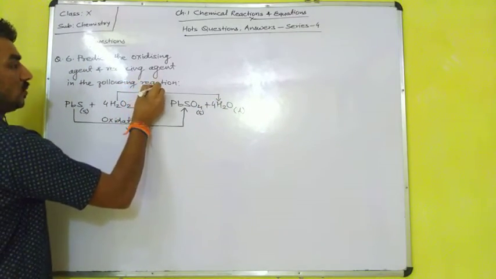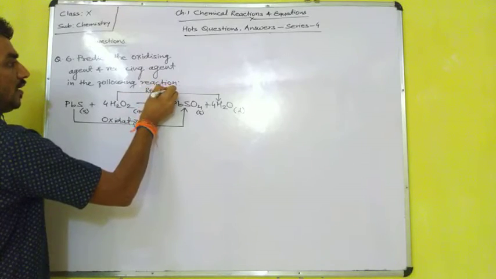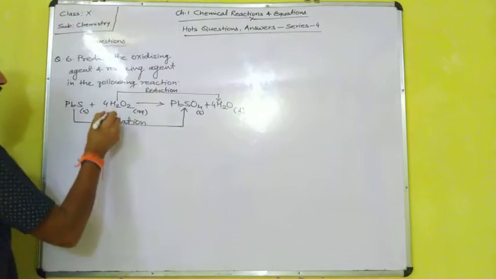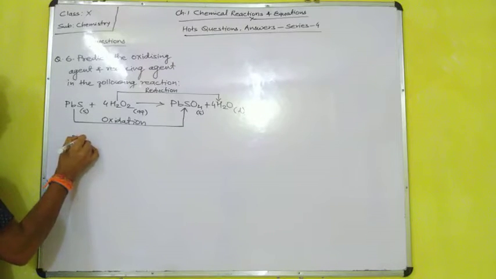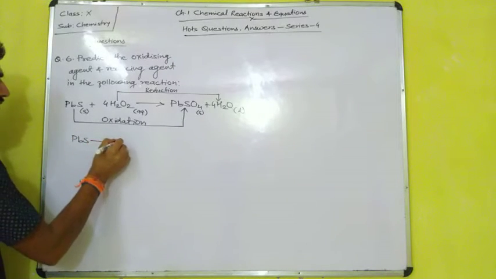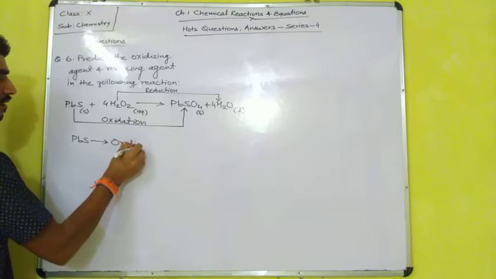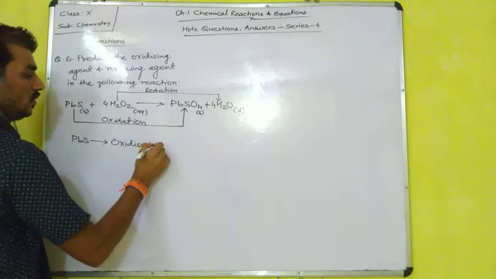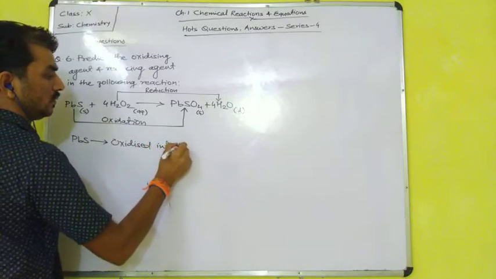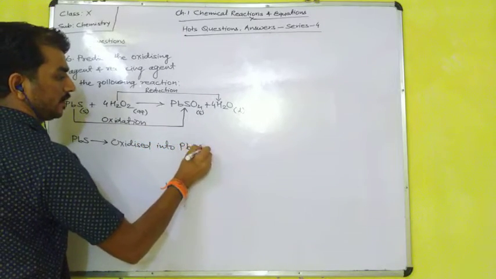Now we can say that PbS, lead sulfide, is oxidized into lead sulfate.